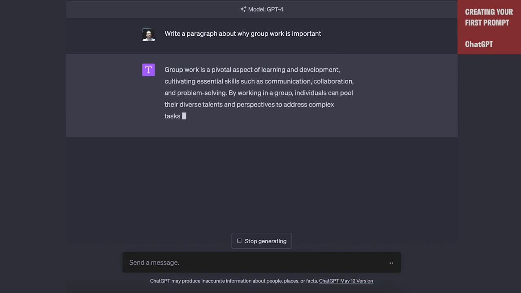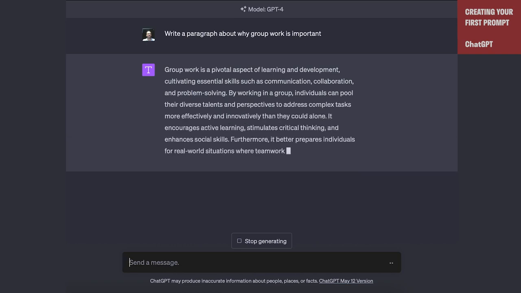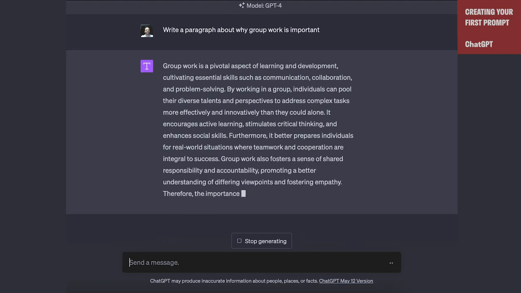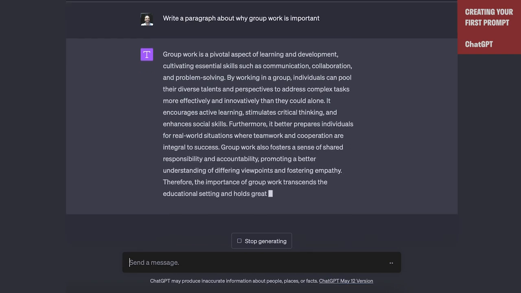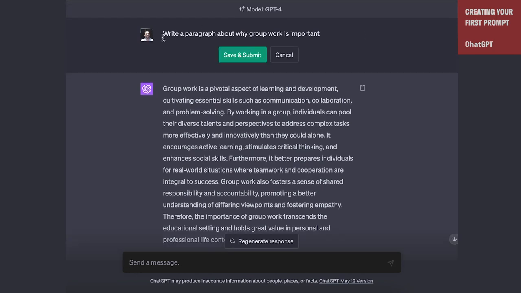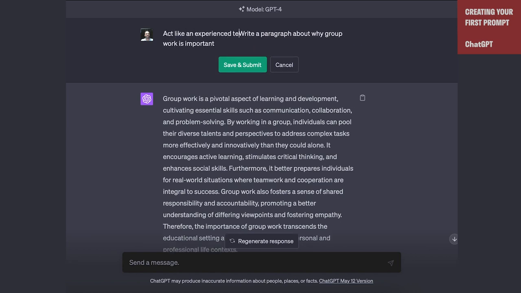So that is a good prompt, and it's coming up with a perfectly fine essay, but you'll notice it doesn't know what context to use or what perspective to write this from. So the first thing that we can start to do is add context and perspective. So we can say, act like an experienced teacher. Write a paragraph about why group work is important.